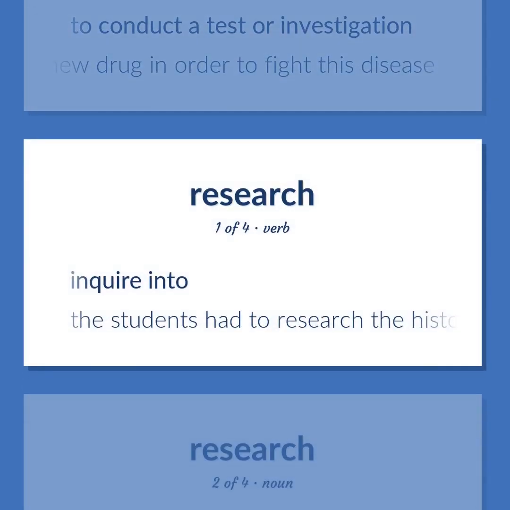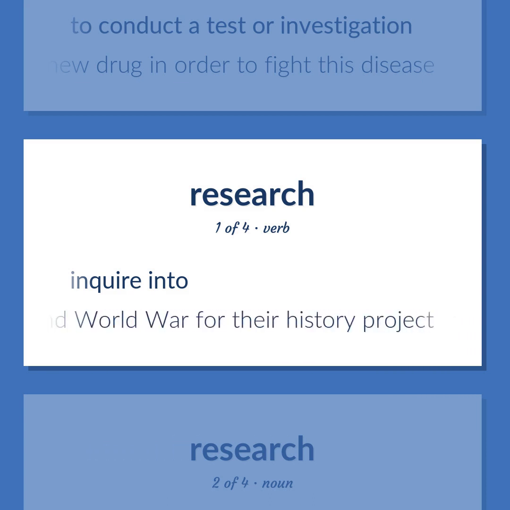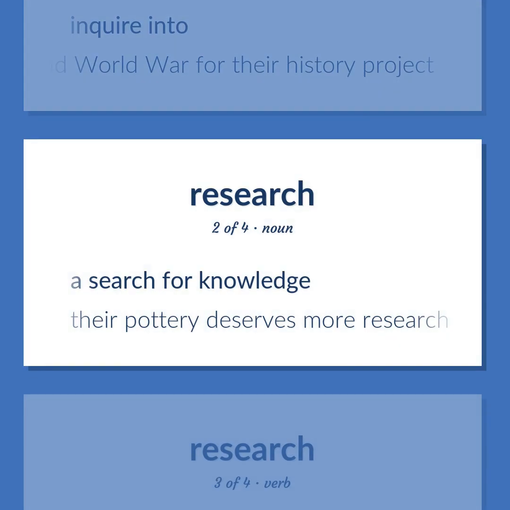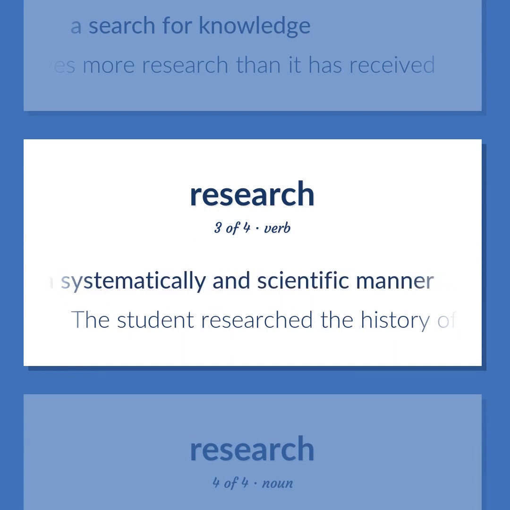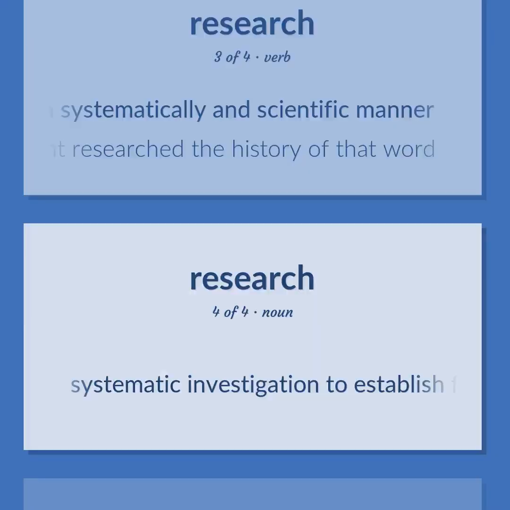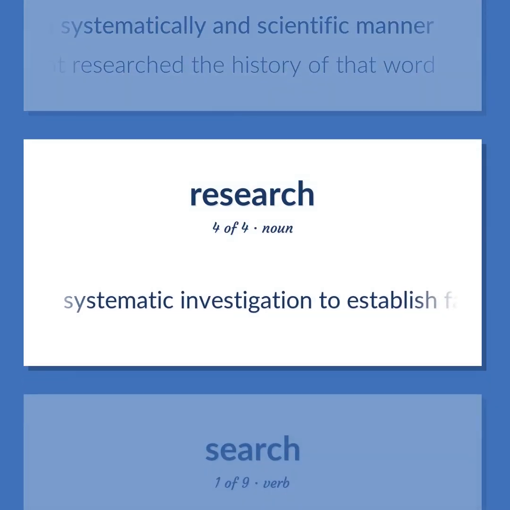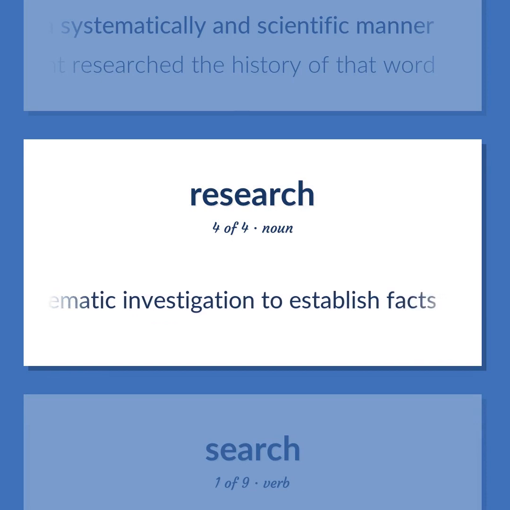Inquire into. The students had to research the history of the Second World War for their history project. A search for knowledge. Their pottery deserves more research than it has received. Attempt to find out in a systematically and scientific manner. The student researched the history of that word. Systematic investigation to establish facts.